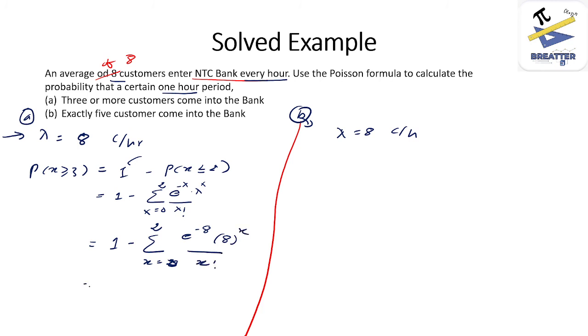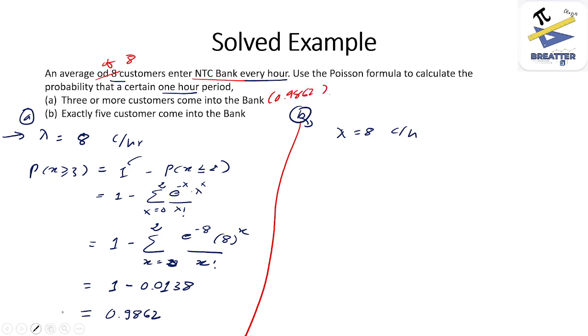If we simplify this, then it will be equal to 1 minus 0.0138, which is further equal to 0.9862. So the answer for part A is 0.9862.